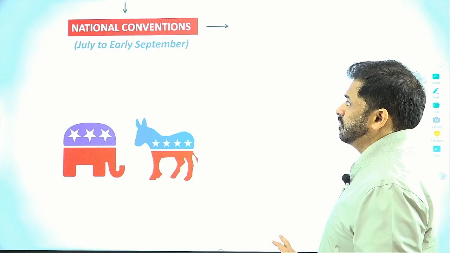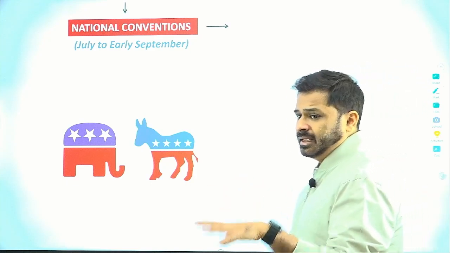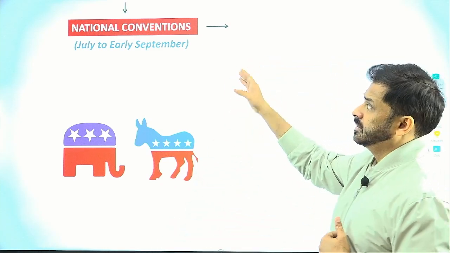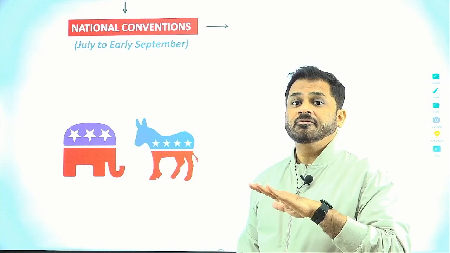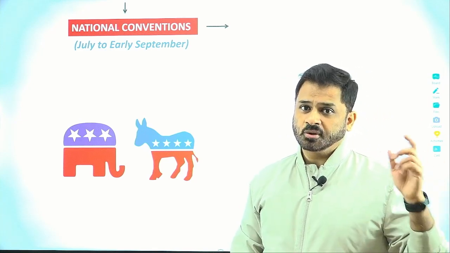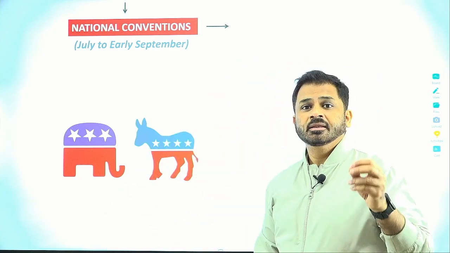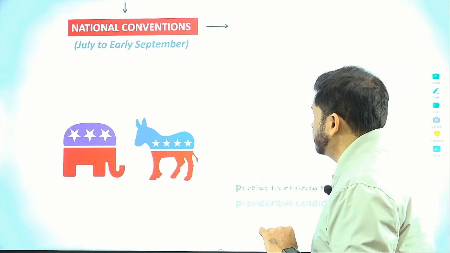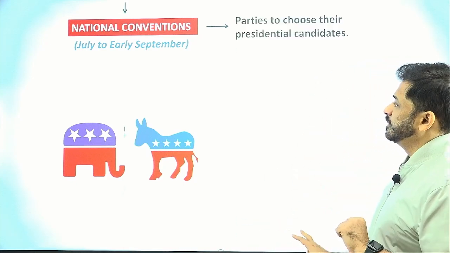In the national conventions, the delegates who have been sent, and how the delegates will be sent from primary and caucus, I will tell you in detail afterward. We are just looking at this broad step. In the national convention, the parties are finalizing their candidates, who is going to be their nominee for the election. So the Republican Party will finalize one candidate, and the Democratic Party will also finalize one candidate who will run for the presidential election. And each of these presidential nominees, in the national convention itself, is going to pick the vice presidential candidate also. So parties will choose their presidential candidates.